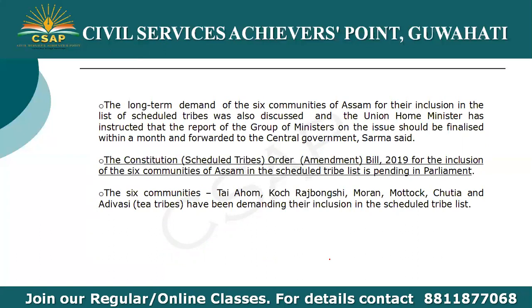The granting of the scheduled tribe status to the 6 communities is pending, and the Constitution Scheduled Tribes Order Amendment Bill 2019 for the inclusion of the 6 communities of Assam in the scheduled tribe list is pending in the parliament. Now the 6 communities are Tai Ahom, Koch Rajbongshi, Moran, Matak, Sutia, and the Adivasi or tea tribes.